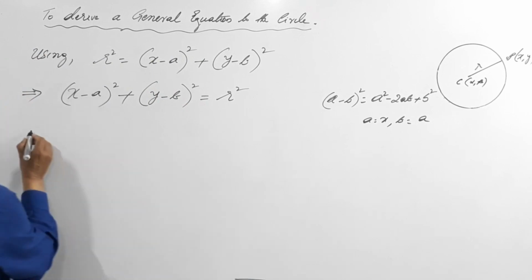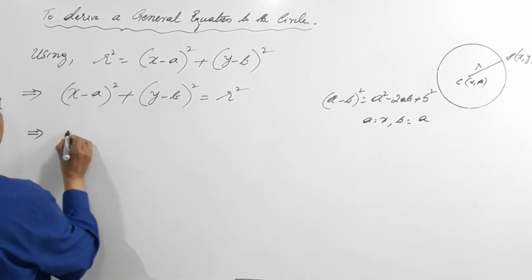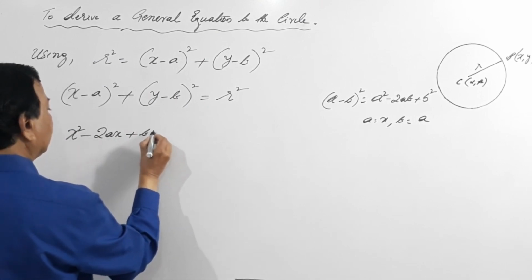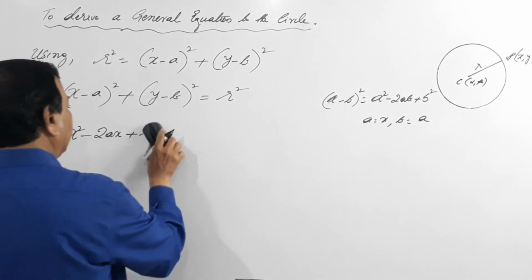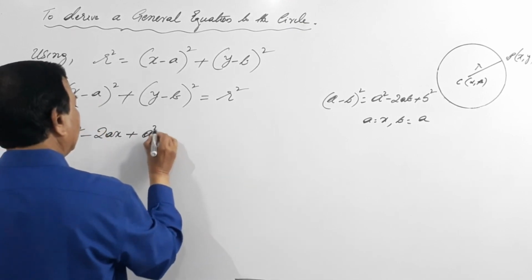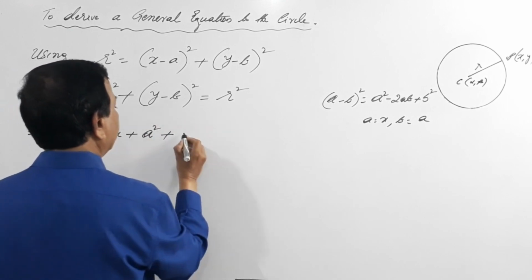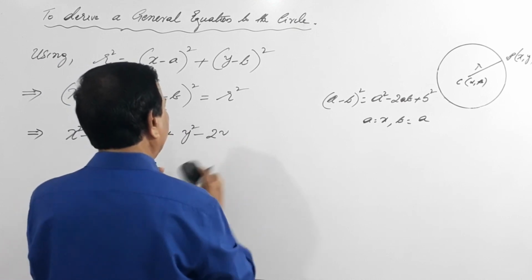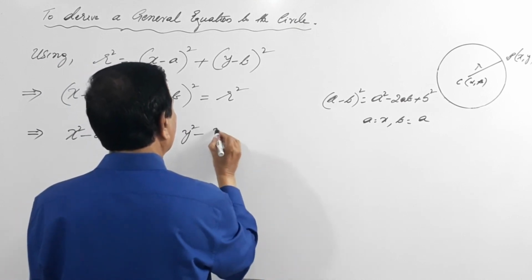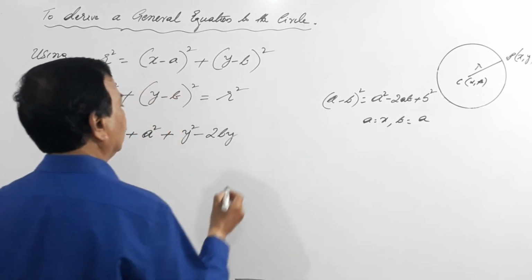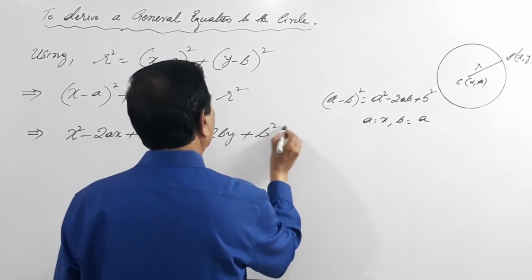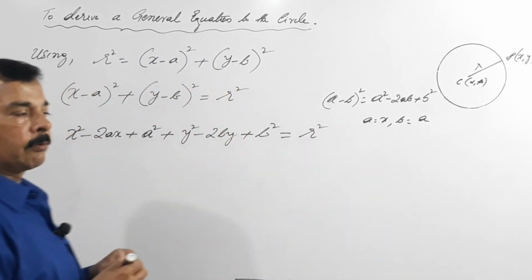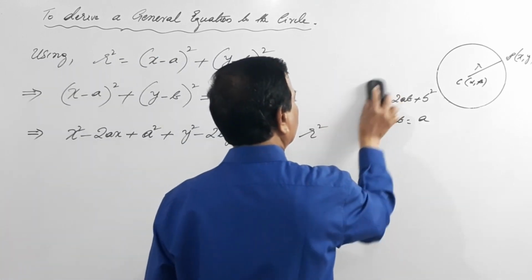So what happens here? This becomes x square minus 2ax plus a square, because we have a square, plus y square minus 2by plus b square equals to r square.